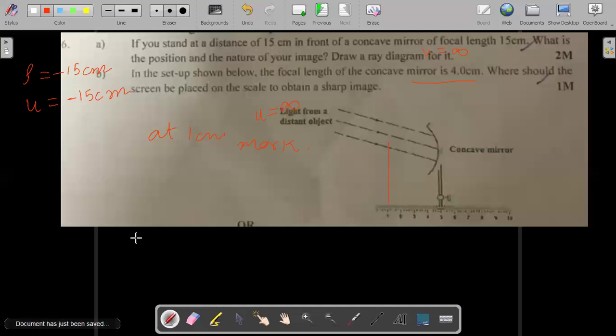Sir, over here I did not understand this question. Why can't it be 9? Why only 1? Why is it going that side? For the mirror, this is a concave mirror, and since a real image is always formed in front of the mirror, we have to move towards the negative side. So in the case of concave mirror, the real image is always formed in front of the mirror, so you have to move in front of the mirror. Had it been a lens, then you would be moving behind it. Got it? Okay, sir.